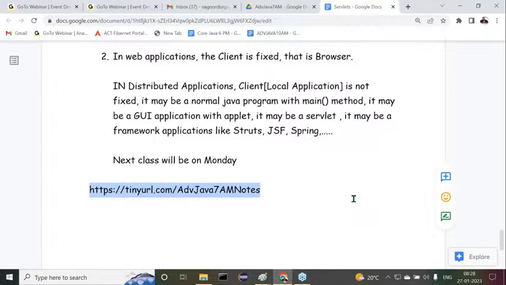That's all, guys. That's all for today. Then we'll meet on Monday. But tomorrow and the day after tomorrow, those who are attending JDBC classes, you can come there. One topic is remaining, I'll complete that topic, right? That's all, guys. Thank you. Thanks a lot. We'll meet on Monday, and tomorrow for JDBC. Thank you.